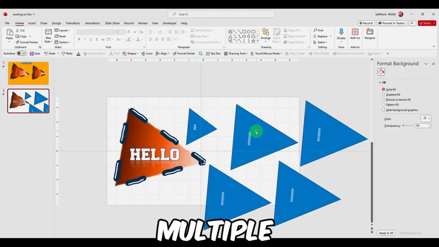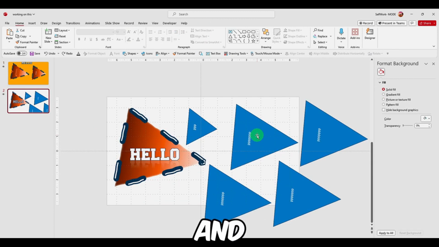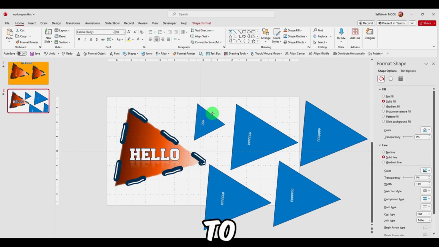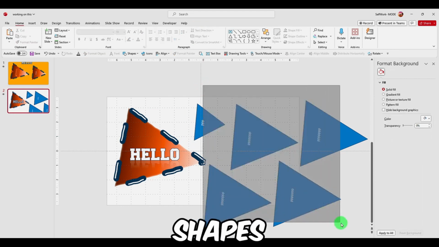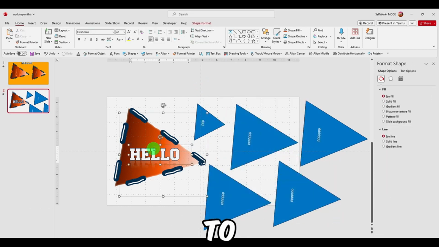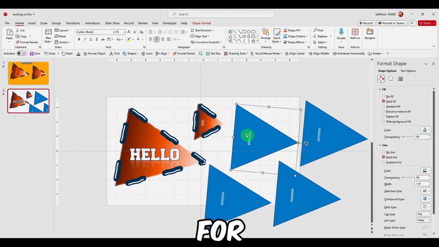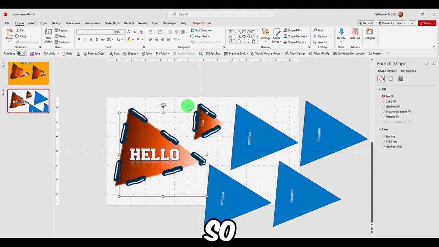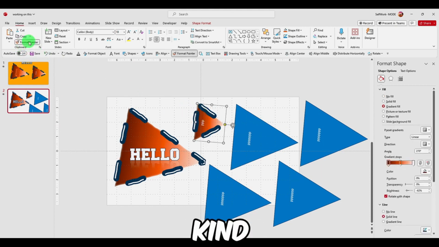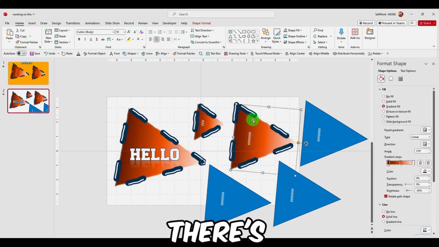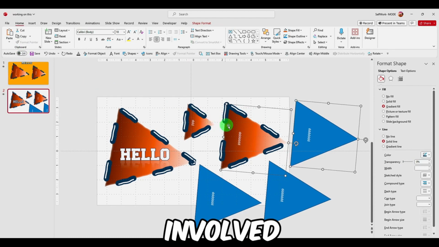Now if you have multiple shapes and you'd like to copy for all the shapes at once, you can do it like this, format painter, and click for each shape. But that's kind of tedious, and there's more work involved.